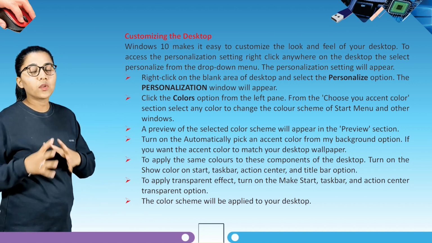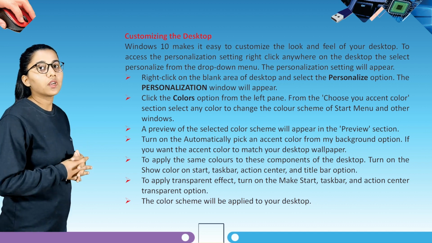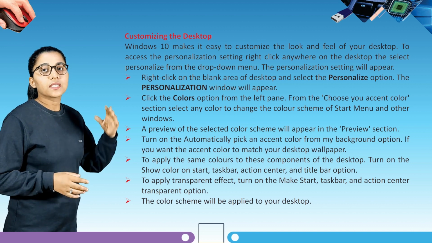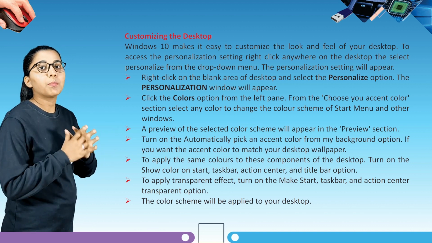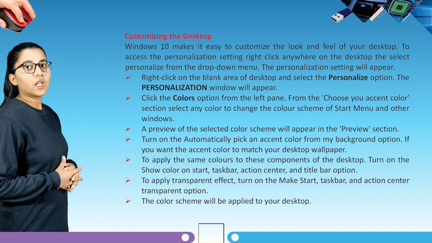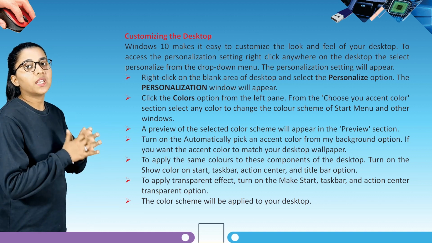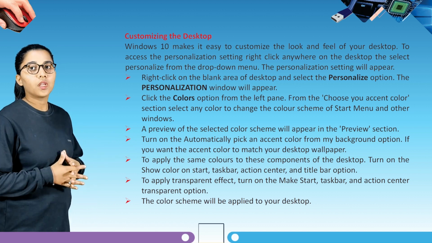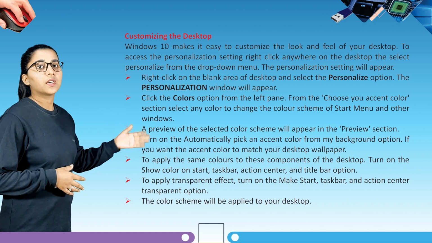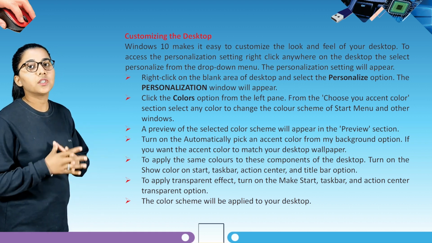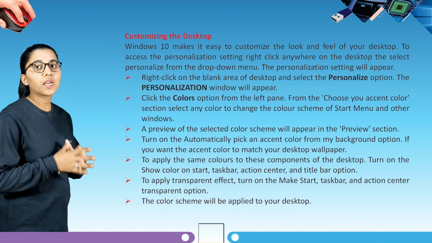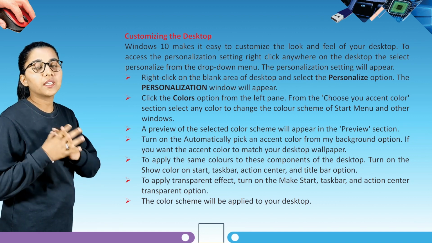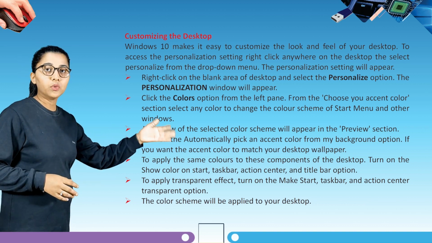So to do that, you have to follow these steps, and they are: first is right click on the blank area of desktop and select the personalize option. The personalization window will appear. Click the colors option from the left pane. From the choose your accent color section, select any color to change the color scheme of start menu and other windows. Now a preview of the selected color scheme will appear in the preview section.